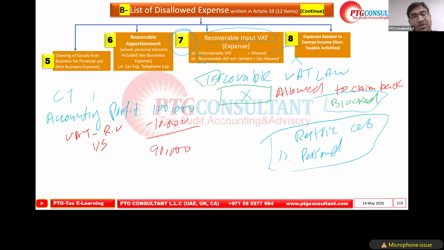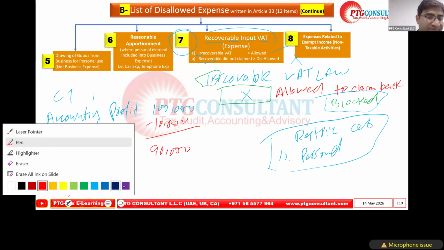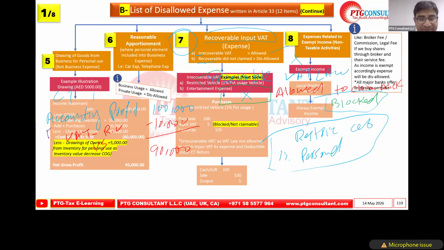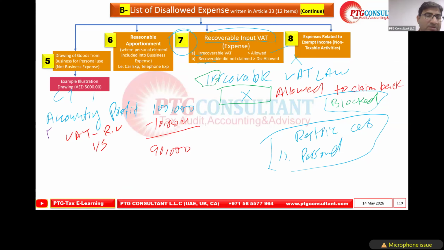Because the law says it is not allowed to be recovered from the FTA, so we recorded it as an expense. Irrecoverable means we recorded the expense, and now do we add back this 10,000? No, because this is irrecoverable and it's allowed. So this is good to go.